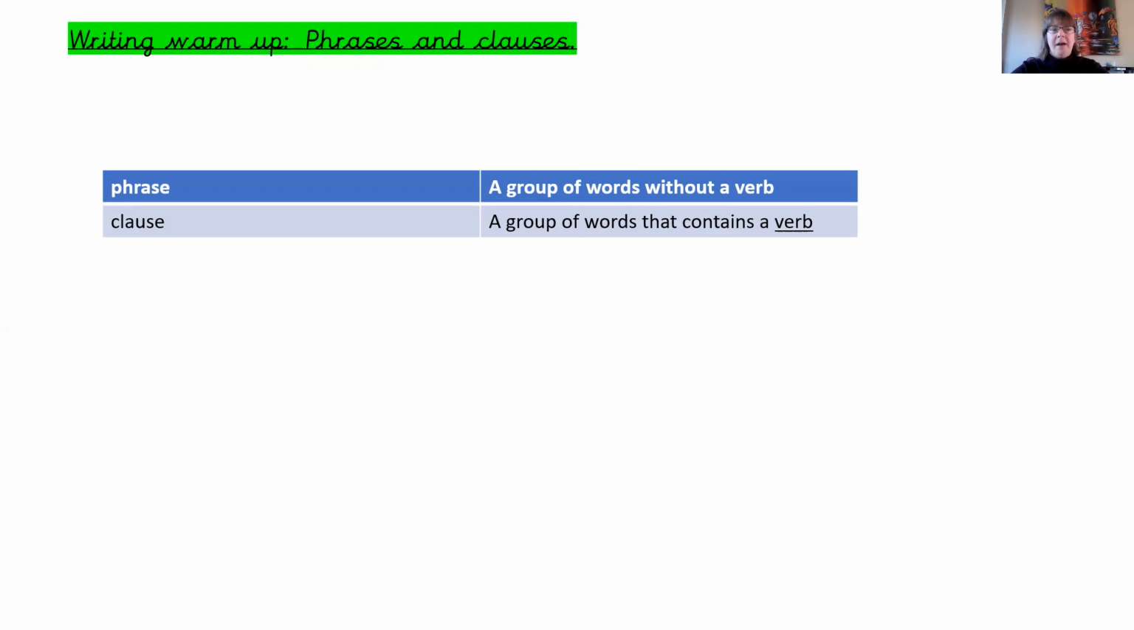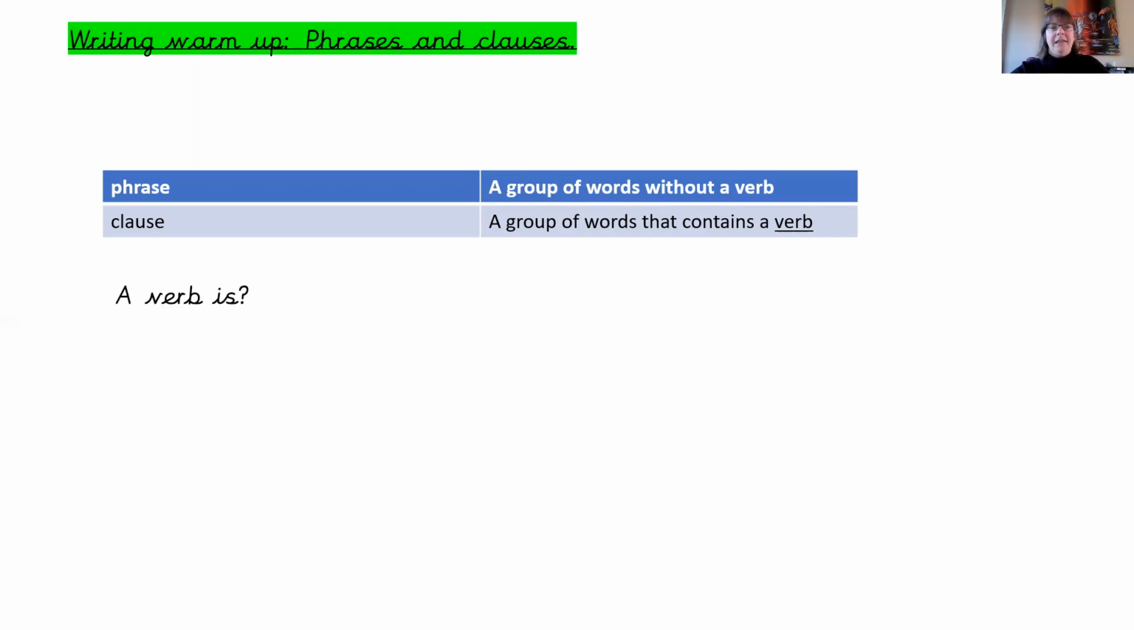So that's when we talk about phrases similar to our ENPs, where we have an expanded noun phrase and two adjectives followed by a noun. There is no verb in that phrase. There is no doing word. And then a clause is a group of words that contains a verb. So the cat sat on the mat. The sat is the verb in that sentence.